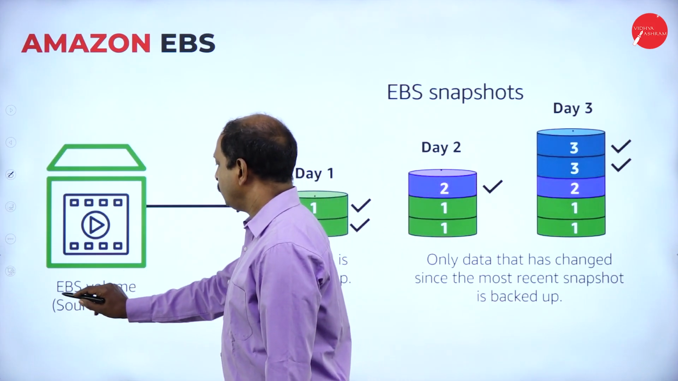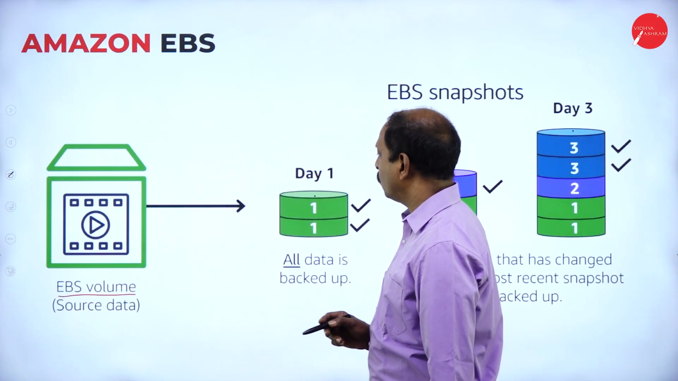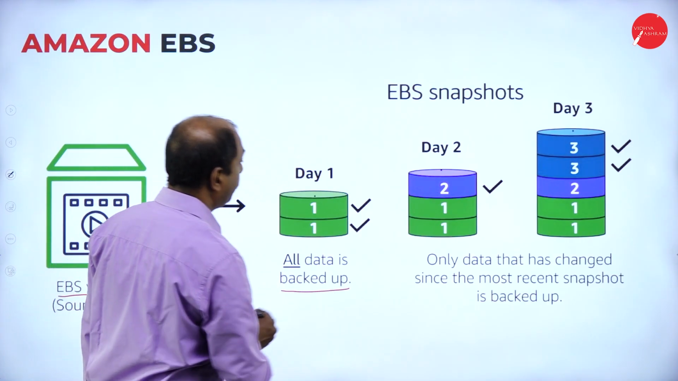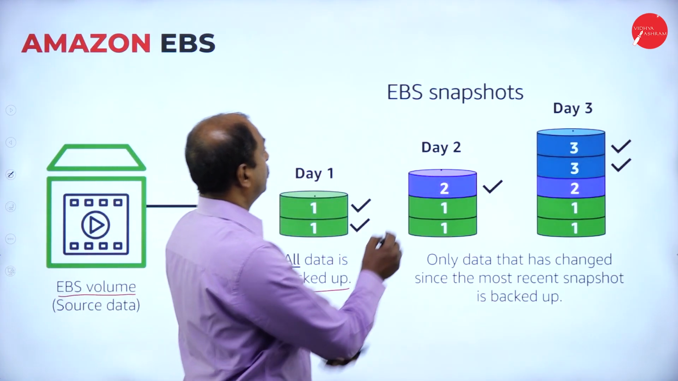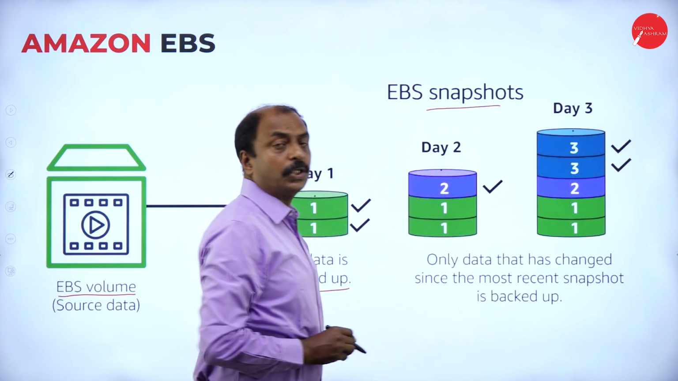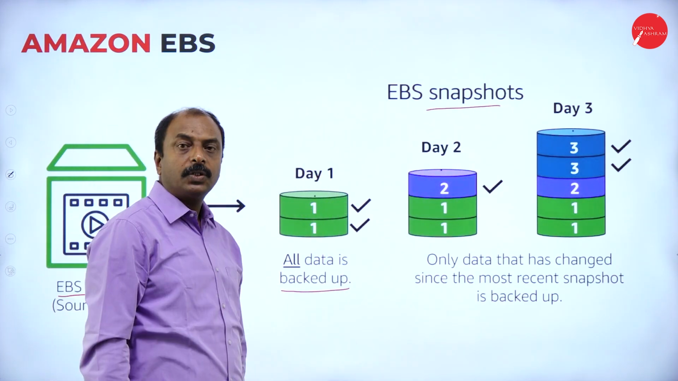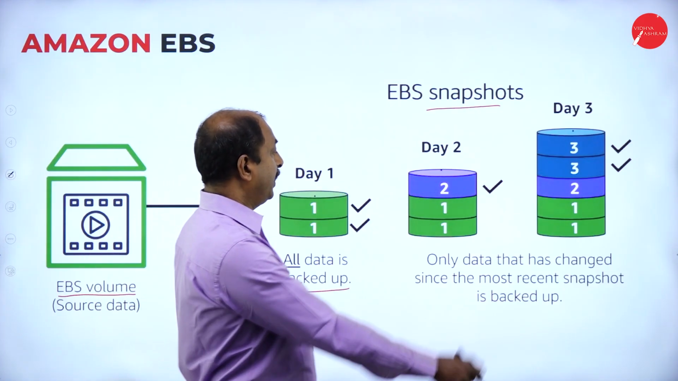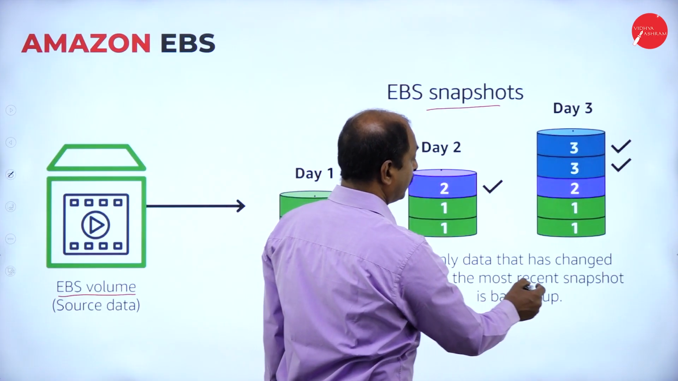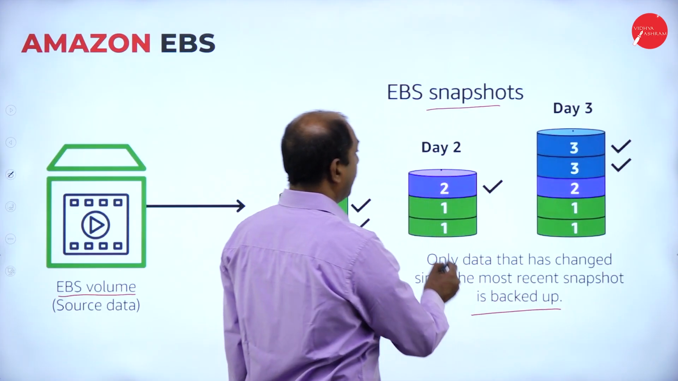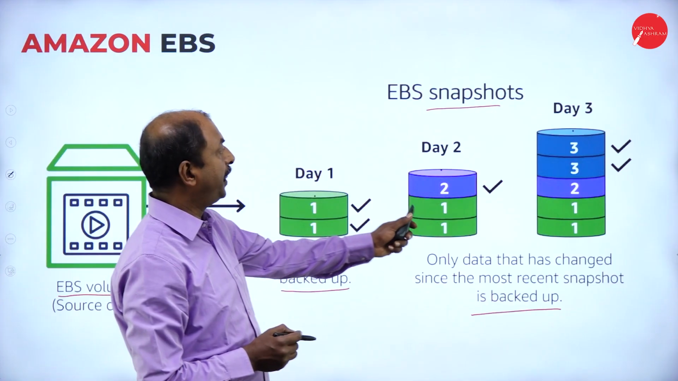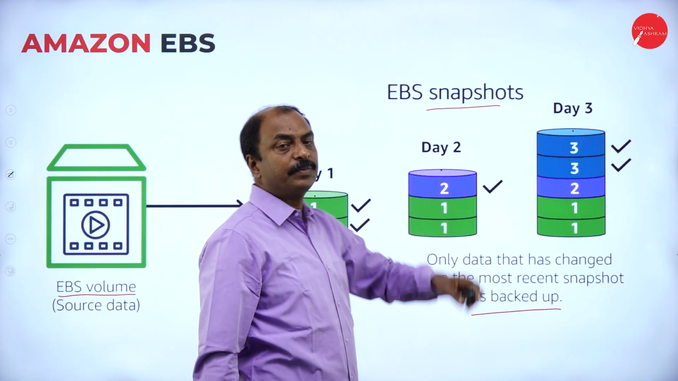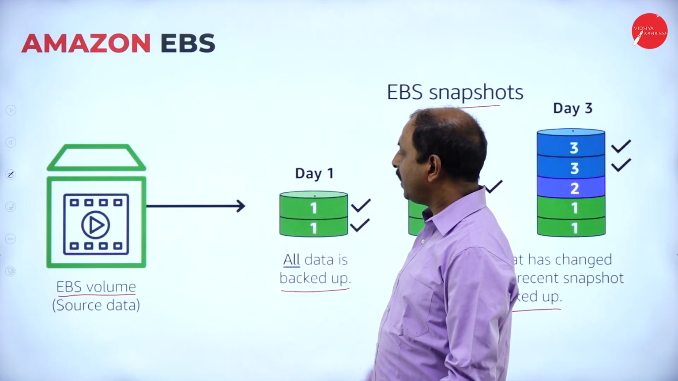See, this is the EBS volume, where it's going to store raw block level data. So all data is backed up here. This is the backup, and these are the snapshots. What is an EBS snapshot? It helps users in data backup, and the data that has changed since the most recent snapshot is backed up. Here, this is day 1, day 2, and day 3. So this is how the EBS snapshot helps the user in backing up their data.